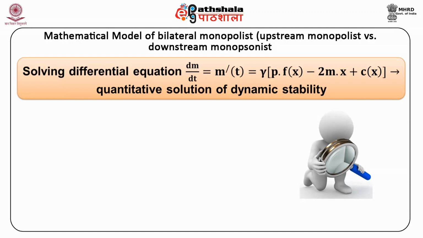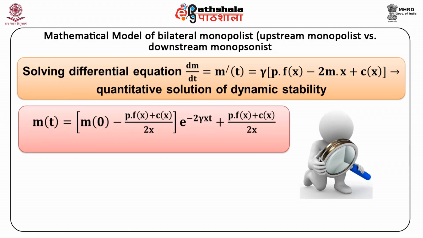The solution is obtained as mt is equal to bracket m0 minus p into fx plus cx divided by 2x bracket close into e to the power minus 2 into gamma into x into t plus p into fx plus cx divided by 2x.